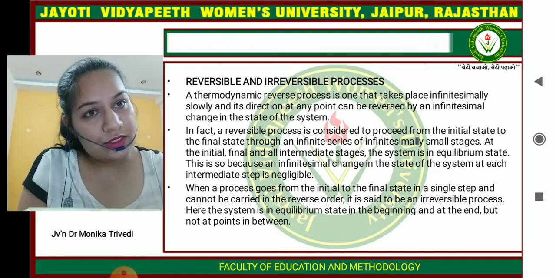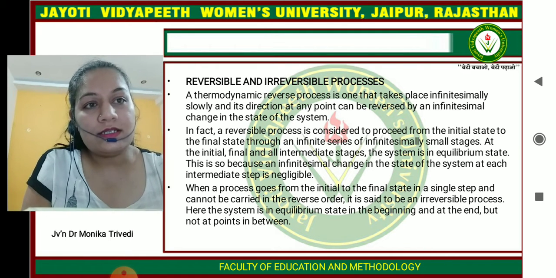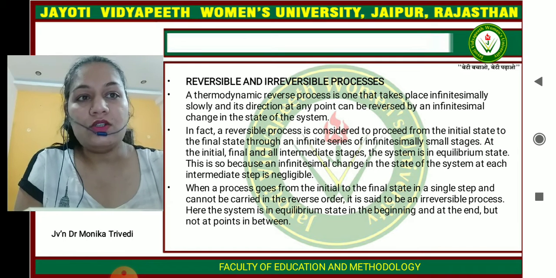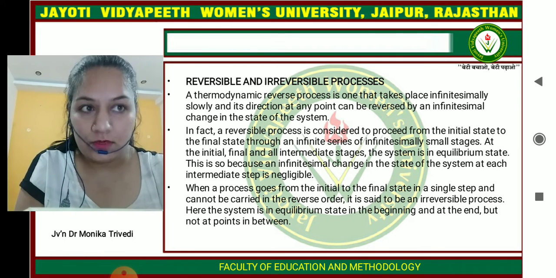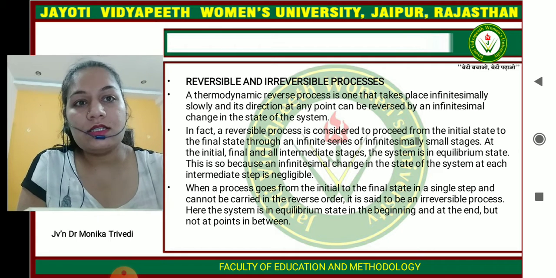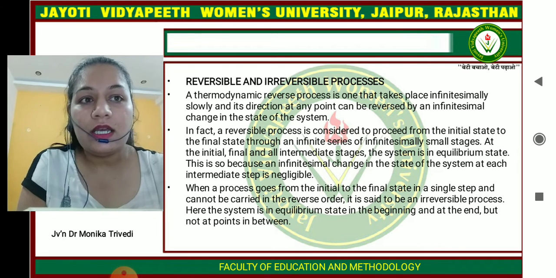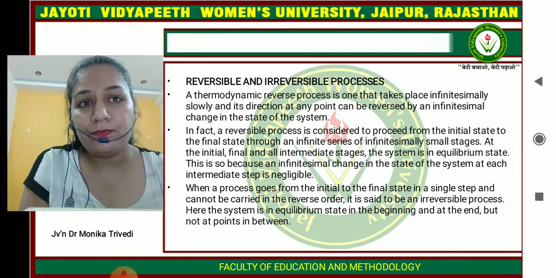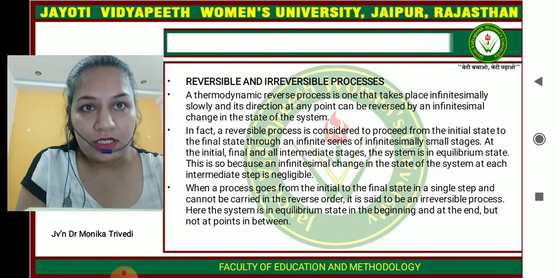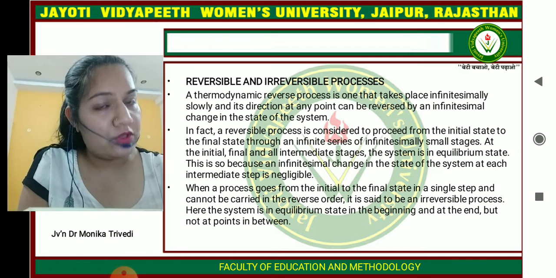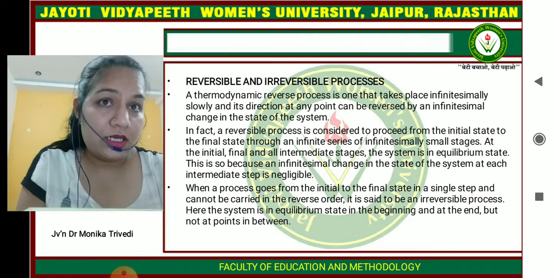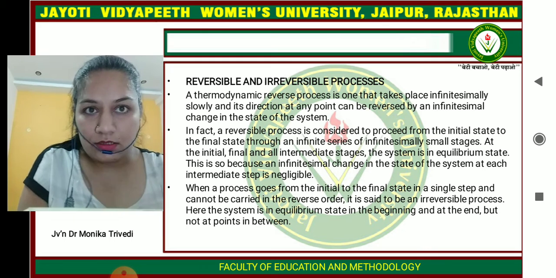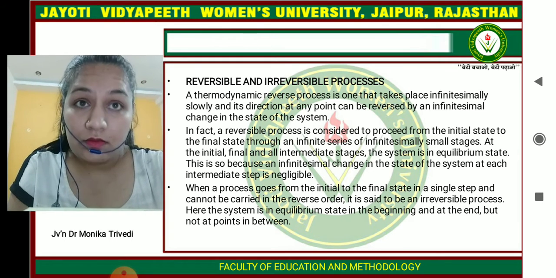When a process goes from the initial to the final state in a single step and cannot be carried out in reverse order, it is said to be an irreversible process. Here the system is in equilibrium in the beginning and the end, but not at points in between. So there is no intermediate state present in an irreversible process, but in a reversible process there are so many intermediates present. So this is the basic difference between reversible and irreversible processes.